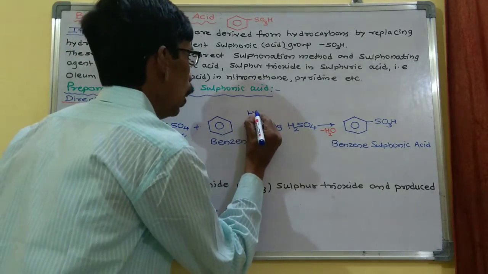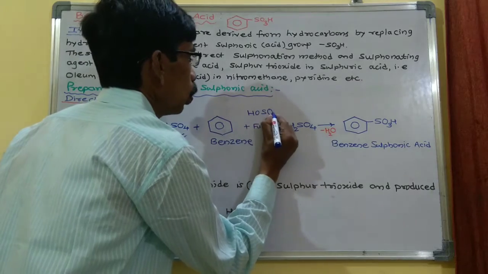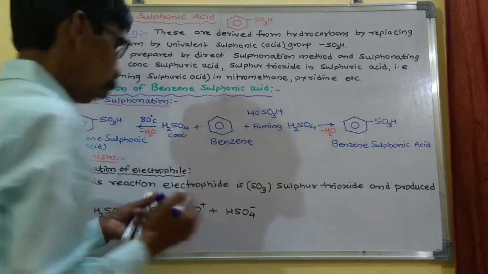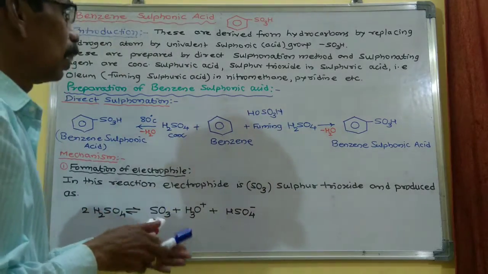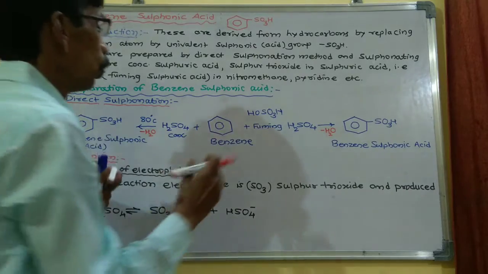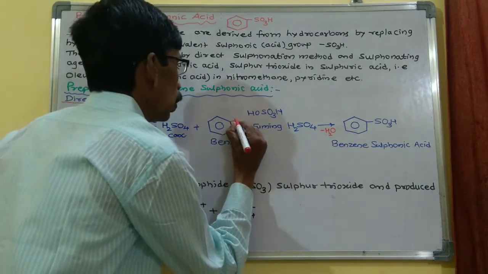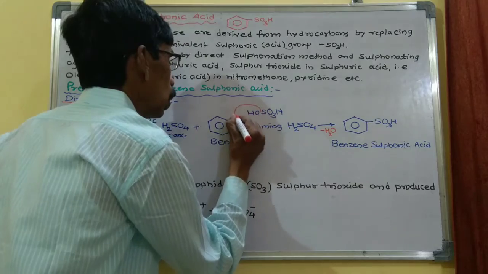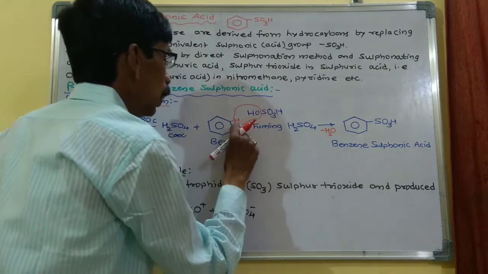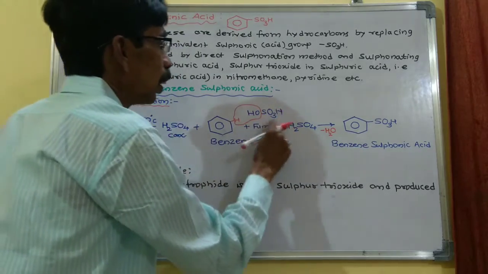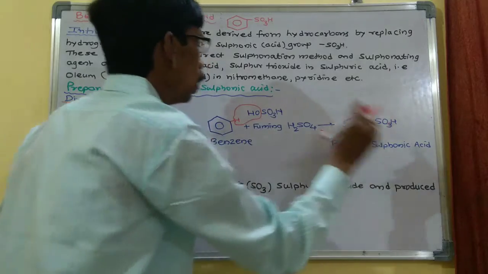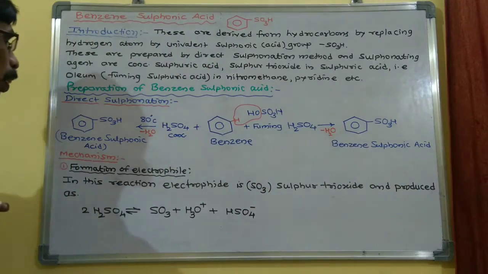Now this is the sulfuric acid, H2SO4, with this H and this OH. And this H can be replaced by this SO3H group to form benzene sulfonic acid.